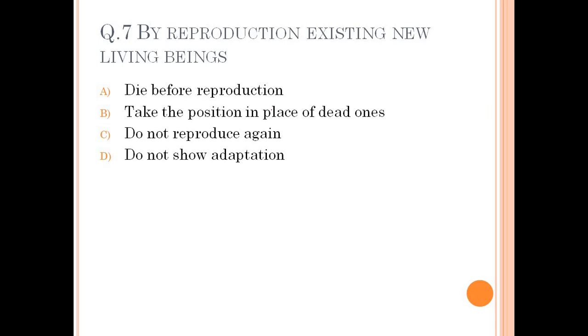Option B is take the position in place of dead ones, did not reproduce again, do not show adaptation. Here, take the position in place of dead ones. New species comes and it takes the species of dead ones so that the continuation of the species life occurs from one generation to next. So option B is the correct answer.